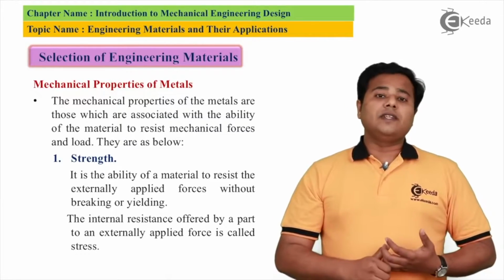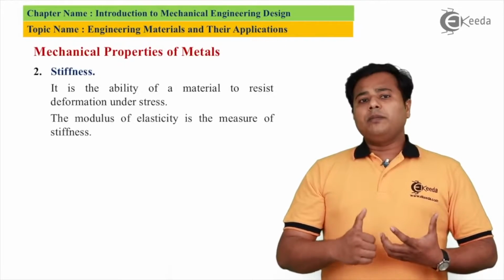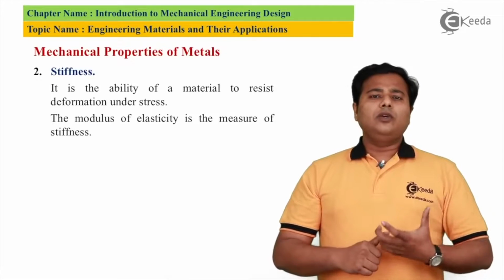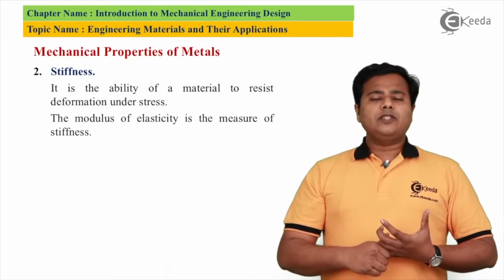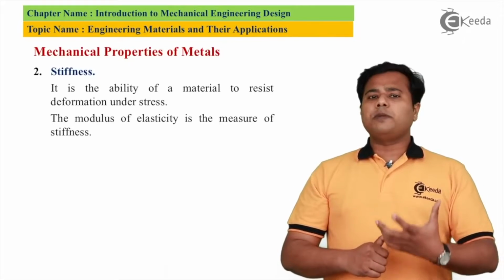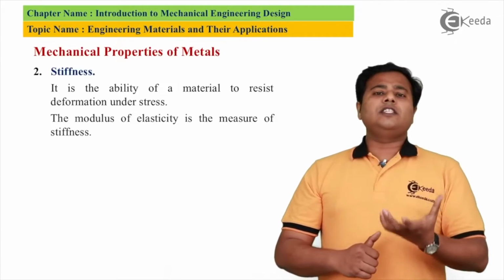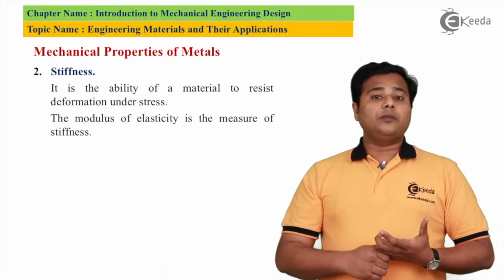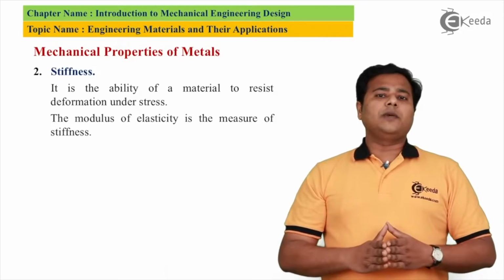The next thing is stiffness. The ability of a material to resist deformation is nothing but its stiffness. Now we generally use stiffness in terms of springs, where those springs resist the change in their shape. So we are already aware of the spring stiffness constant. That is nothing but the stiffness of a material.